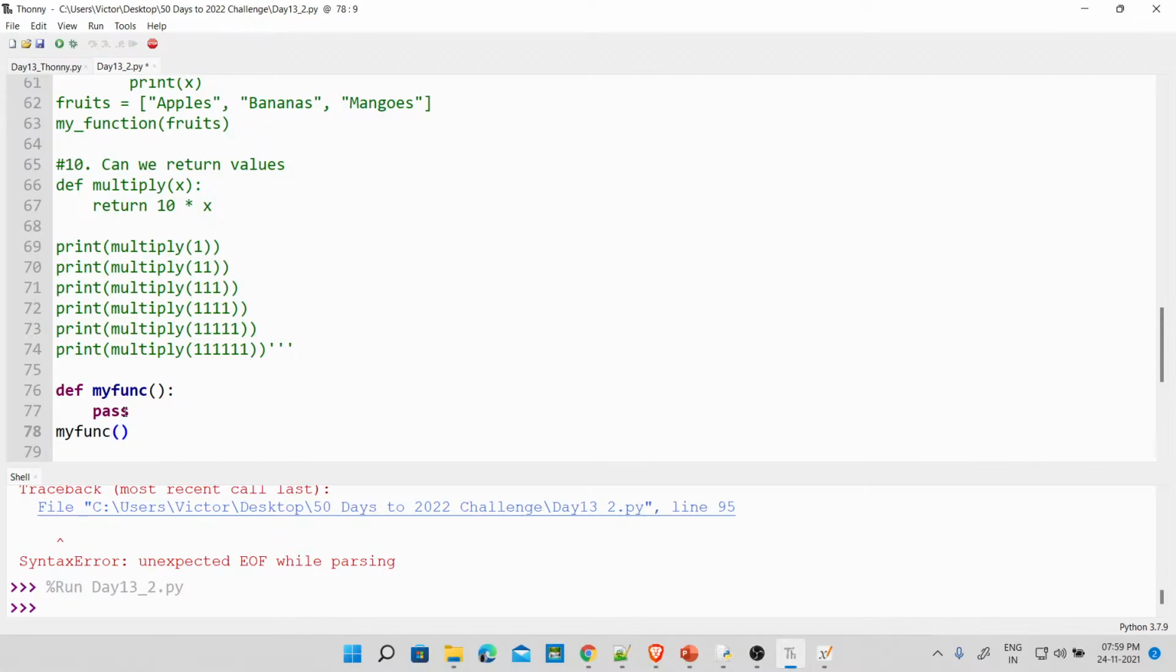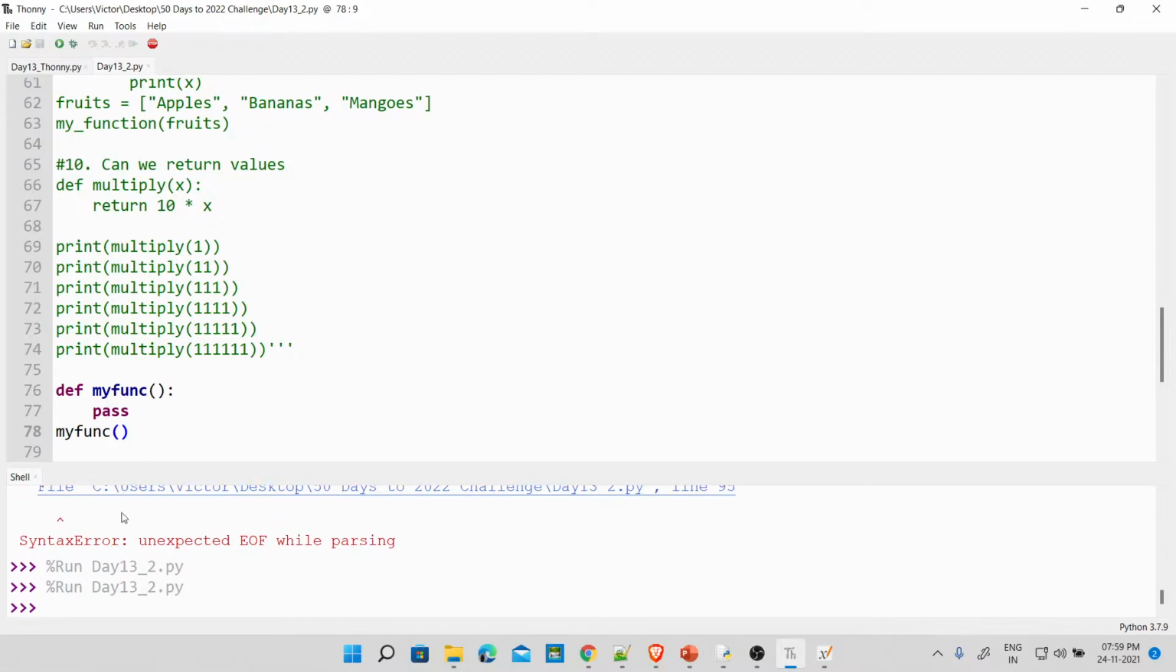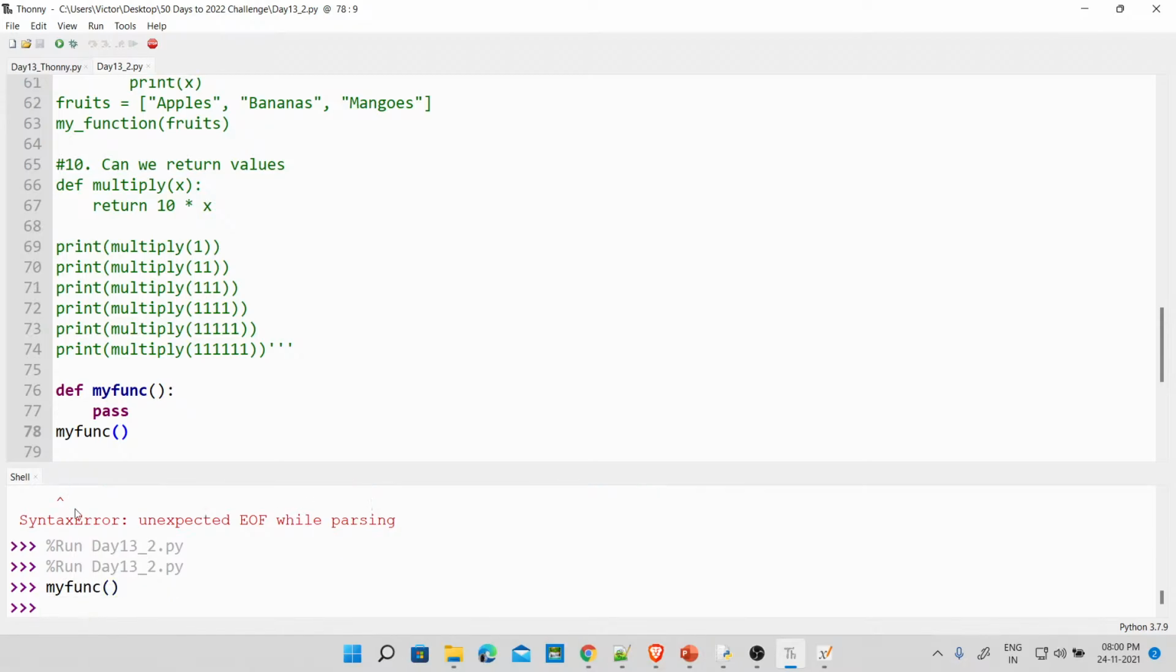But this block will never get executed, never. So if you see here, let's try calling it here, my func. But what is inside? Nothing. Fine. So this is a function, but what is actually happening is it has already skipped it here. Fine.